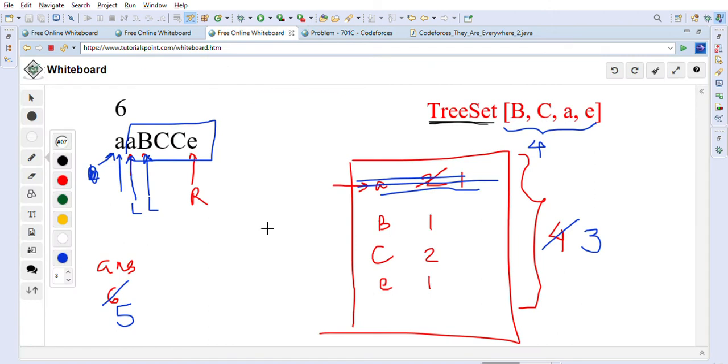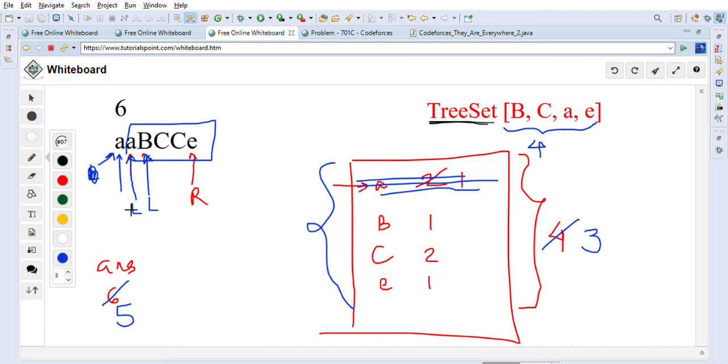So let's do a quick recap of how we solved it. We used a tree set to keep track of the unique characters in the main string, and after that we used a hash map to keep track of the frequencies of each character, right? And then we used a left and right pointer to calculate the lengths, and whenever the map becomes equal in size to the tree set, we will keep calculating the length and we will keep moving the left pointer, right?